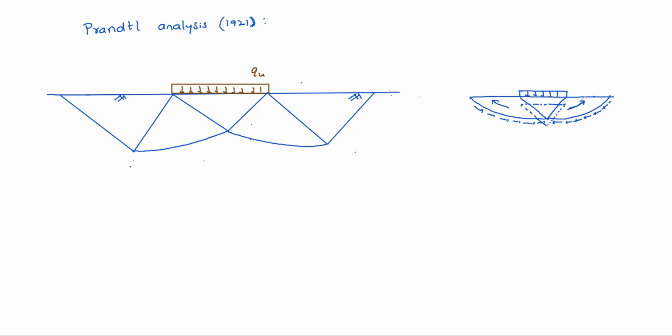So these regions will be moved sideways. That means the side zones give way to the wedge to go down. This soil, the arrow-marked soil, will be trying to move away, while this is the failure surface. This is the failure surface.